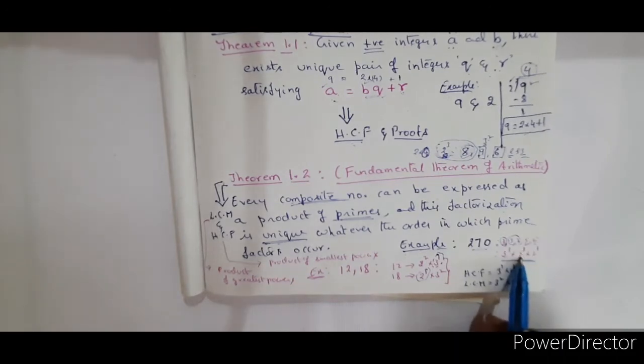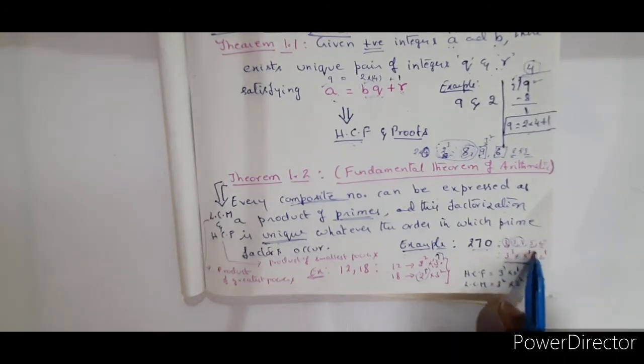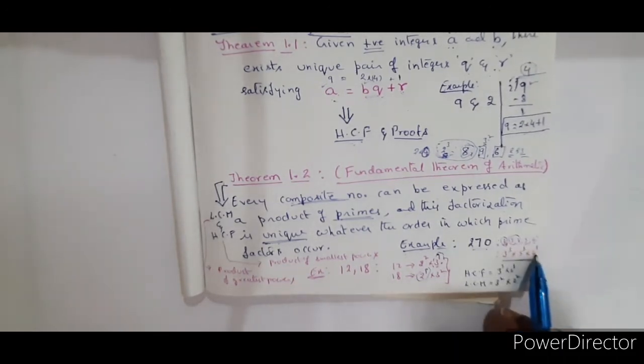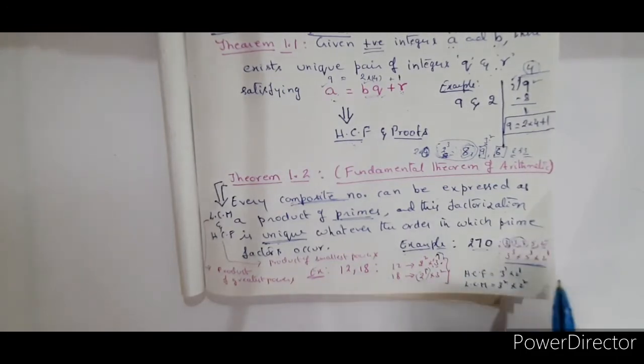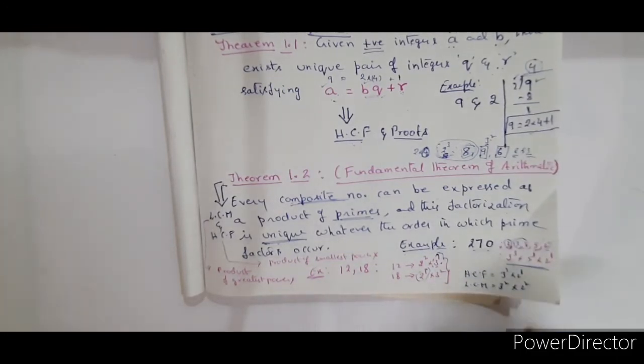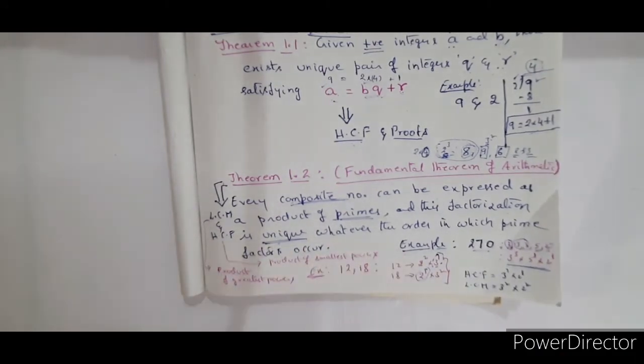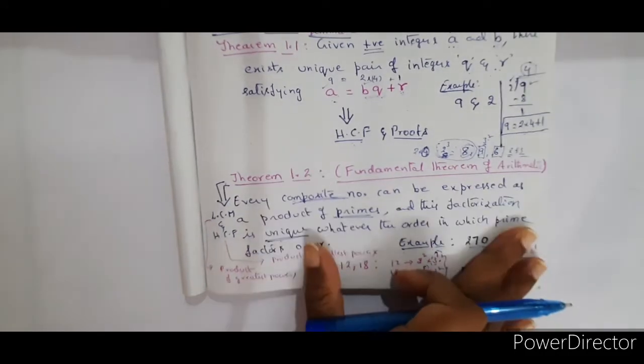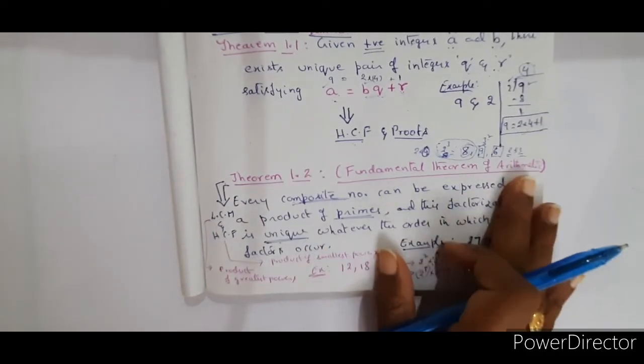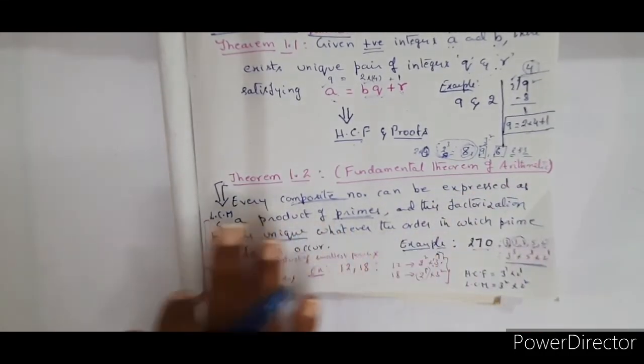You cannot express it as something in multiples of 7, something in multiples of 11. It is impossible, right? That is why we call it unique factorization. Clear? So based on this theorem, that is the fundamental theorem of arithmetic, you will be asked questions to